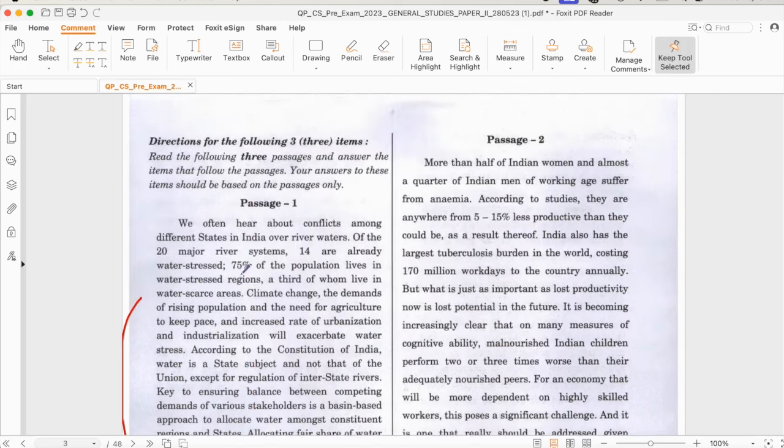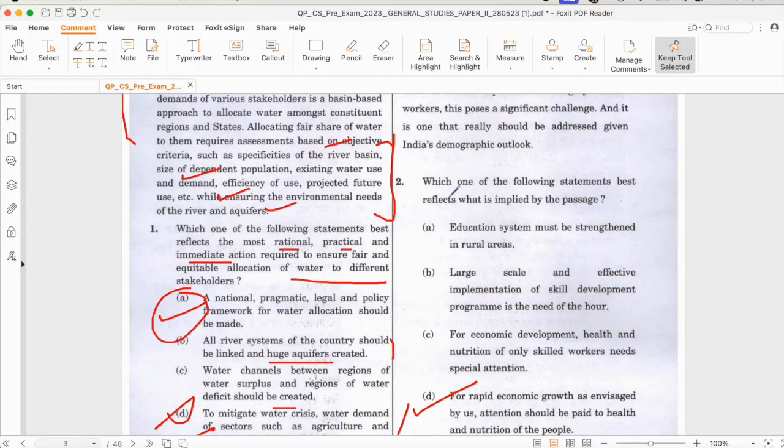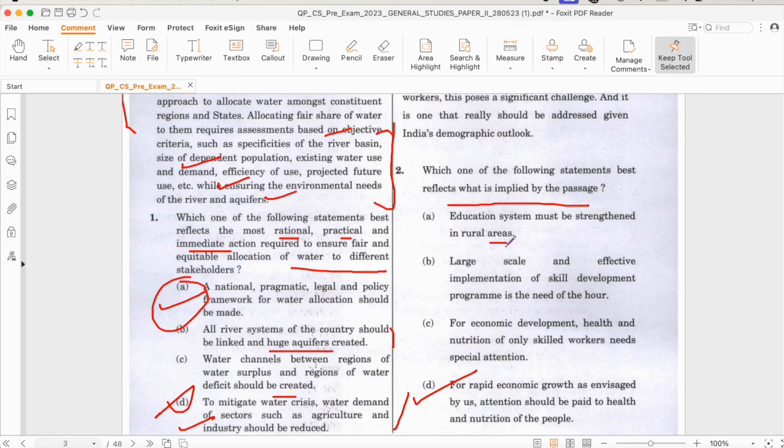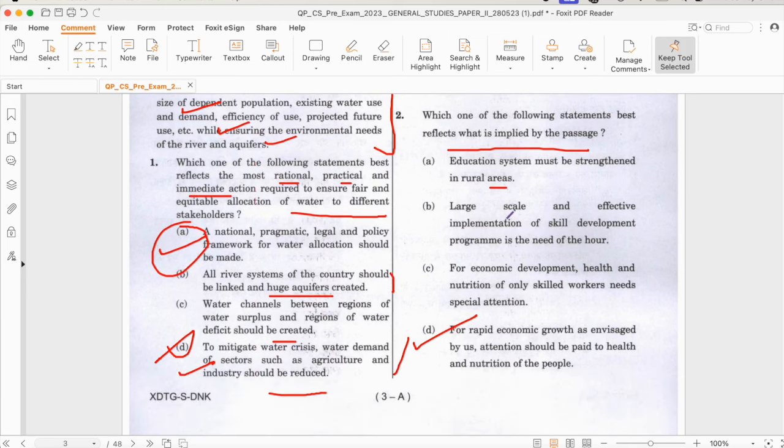Okay. Now see the second question. First I will read the question. Which one of the following statements best reflects what is implied by the passage? Okay. You will say, sir, without reading the passage, how can one answer the implied thing? Okay, just read. Option A, education system must be strengthened in rural areas. Option B, large scale and effective implementation of skill development programs is the need of the hour. Option C, economic development, health and nutrition of only skilled workers need special attention.